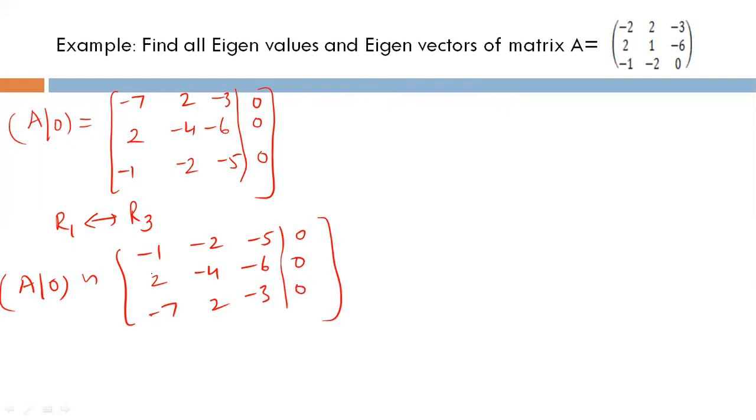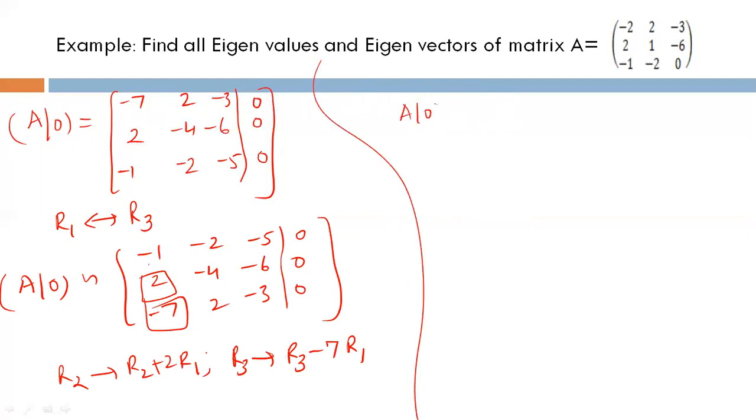Now we will reduce to row echelon form, so make these entries 0. R2 is replaced by R2 plus 2R1, and R3 is replaced by R3 minus 7R1.